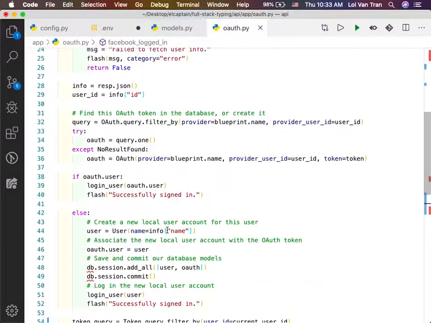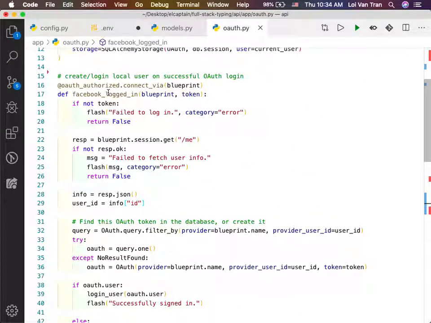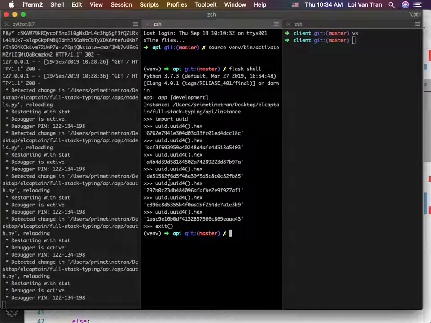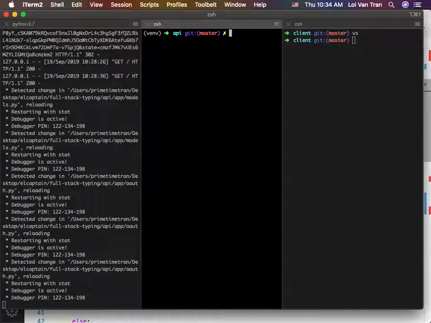Okay, so what is the objective here? Know that Facebook logged in will run. This method will run each time the user pushes that button. I really wish my Facebook was not in Vietnamese. I think it's looking at our IP and determining what language to show us. But in any case, trust me, okay?